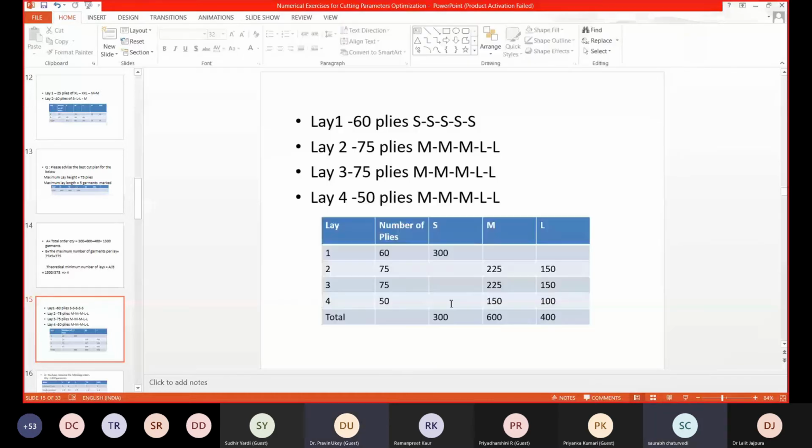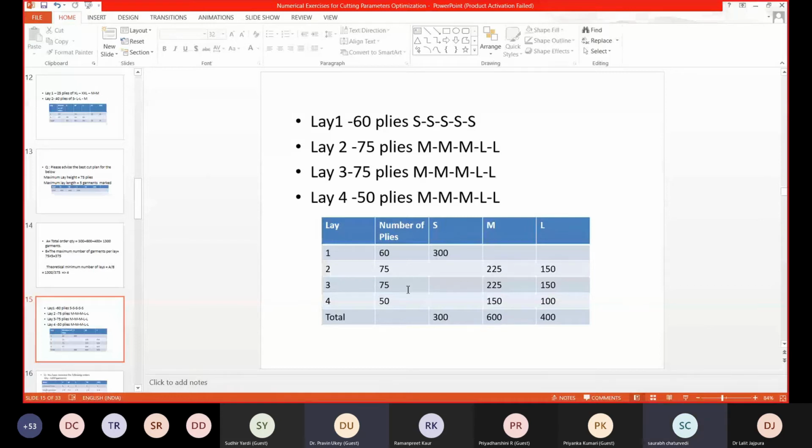Excuse me, sir. Yes. What is the logic behind it? For the small size, you have selected one layer of 300 pieces. Can it be divided into two layers also, the 300 pieces which I need to cut? Why do you want to cut 300 into what? Do you want to spread in 30-30 plies? Not 30-30, but can I make it like 100-100 with all 3 layers?